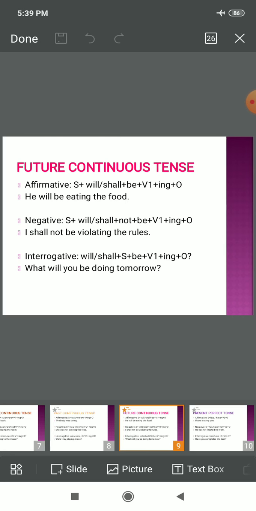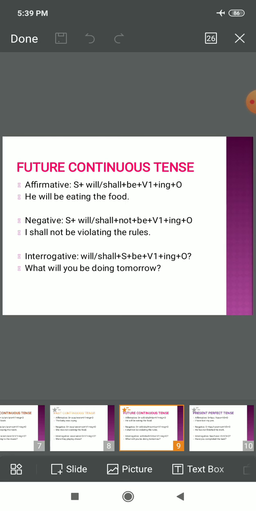It means the act which will be operative at a particular point of time in future. He will be eating the food. They will be playing football. A similar kind of sentence: she will be going to the library. Right? So in negative, we only need to add not. The rest of the rule will remain exactly the same.